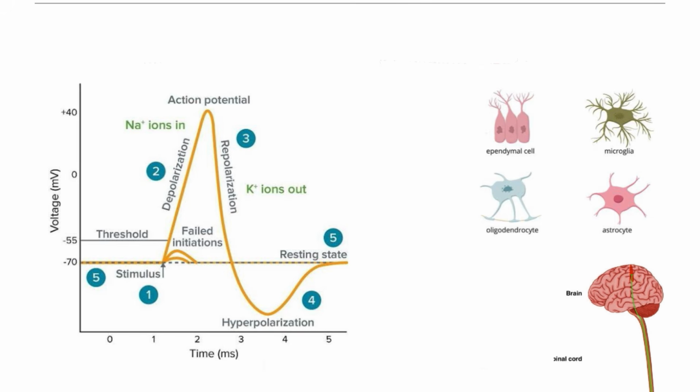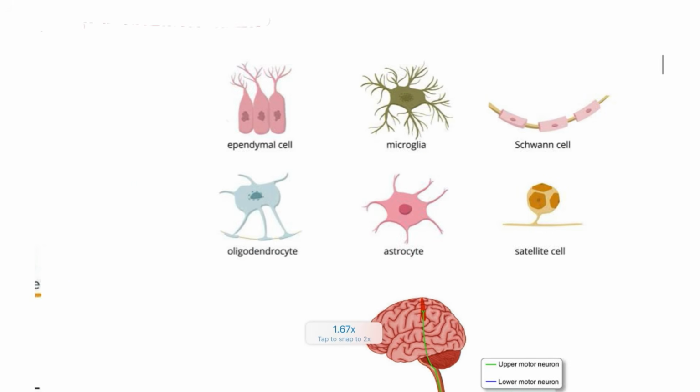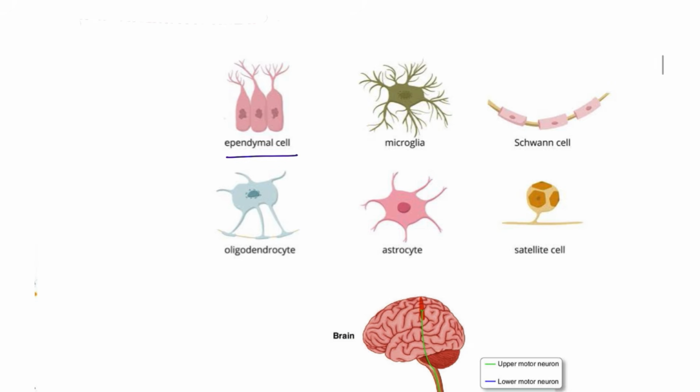In neurophysiology, you have to take note of the cells first. This is the ependymal cells, and what do ependymal cells do? They are important for CSF production. Microglia are the macrophages of the brain. And next are Schwann cells, which form the myelin sheath.